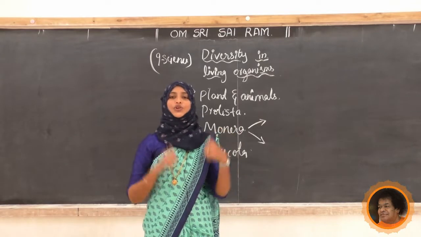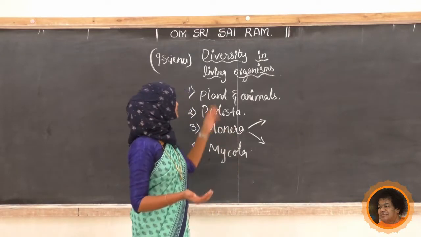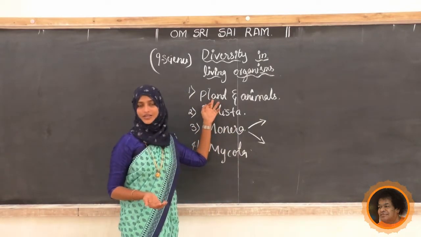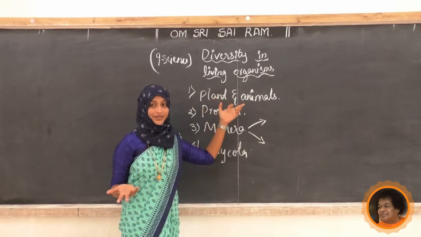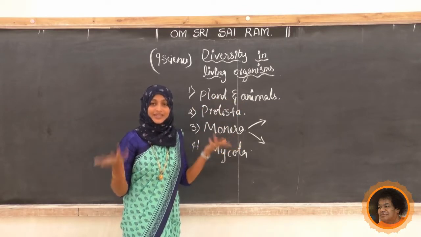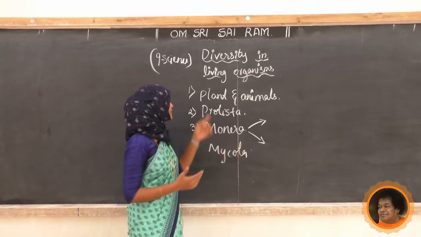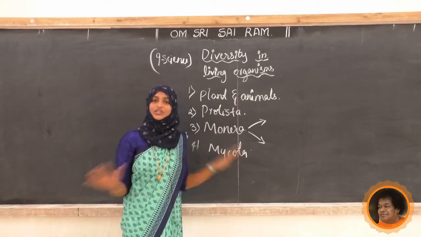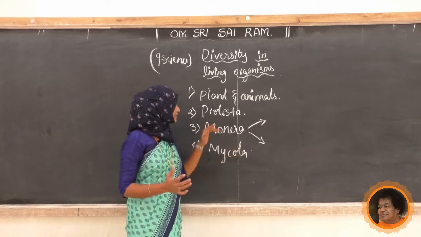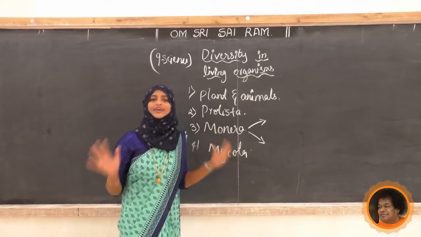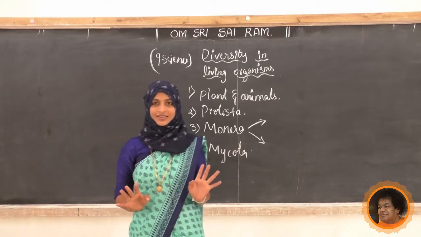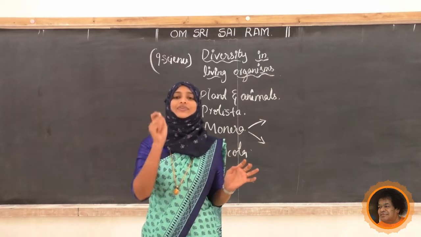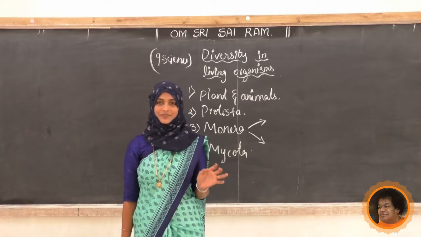Here, now one more question student, where we can add this virus? Where is the position of virus? Viruses are not animals or plants because they are different, that is not autotrophic or heterotrophic. We can't say anything about that one. It having the unique character. What about the Protista? It is not a Protista. It is not a Monera also, and it is not a Mycota like any fungus. But there is a question mark where we can add these viruses.